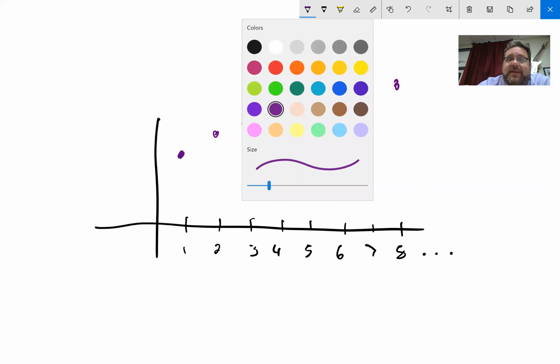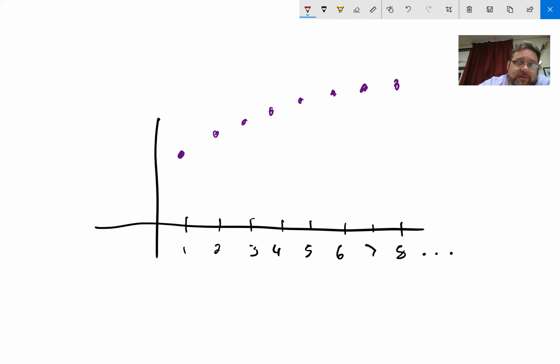Now, if I were to continue this process, as this goes out, making these dots at points, the limit of the sequence, the limit of the purple dots, is going to end up being the same as the limit of the red line, because they're going to the same place. They're following the same path. It's just that instead of looking at the whole path, we're just looking at every so many steps.